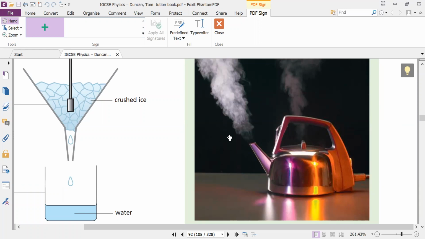And you will find that the vapors are coming out, and all the water is going to be vaporized. But one condition: the water must be pure. If it is impure, then the temperature may fluctuate. 100 degrees centigrade is the boiling point of pure water. So the temperature of the water will never become 101.